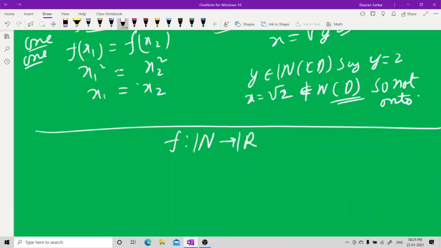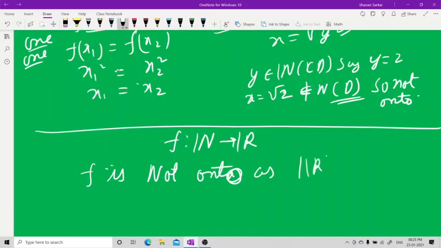I can say f is not onto, because the cardinality of R, which is C, is greater than the cardinality of N, which is aleph naught. So an onto function is not possible.